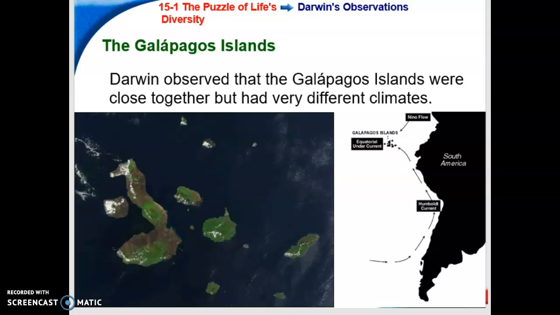All right, now which leads us to the Galapagos Islands. Like I said, it's off to the left of South America. The reason that they were important is because they were very close together, but they did have very different climates. So you could have one of the islands with a very dry, hot climate, not a lot of vegetation, more like the desert. Or they could have a lot of flowering plants. One of the other islands got more rainfall. So this would lead to different plants and different food sources.